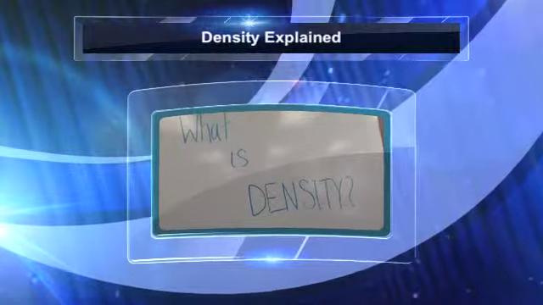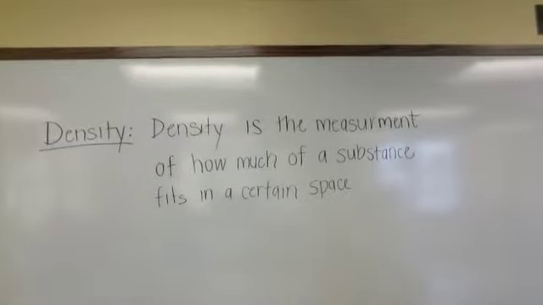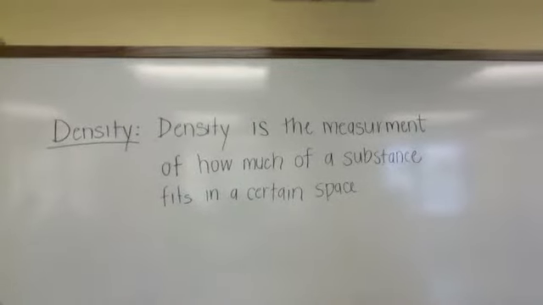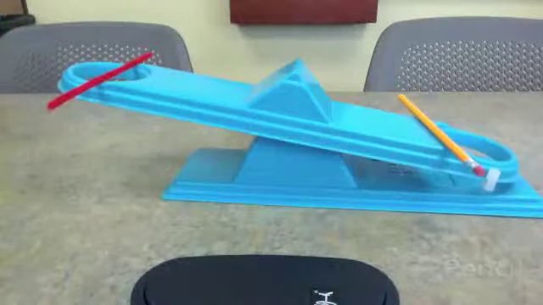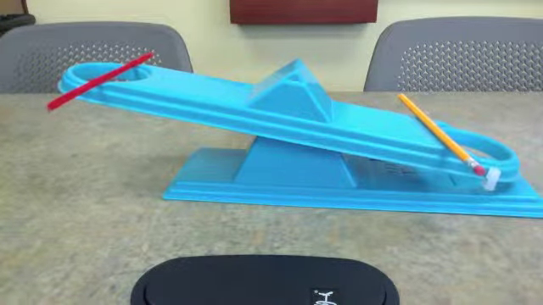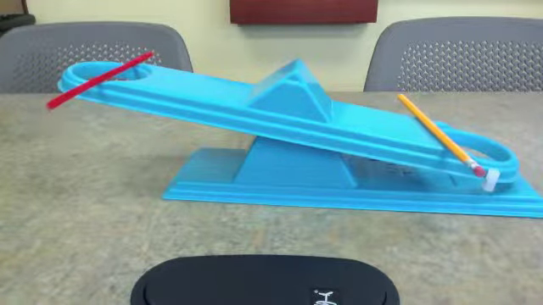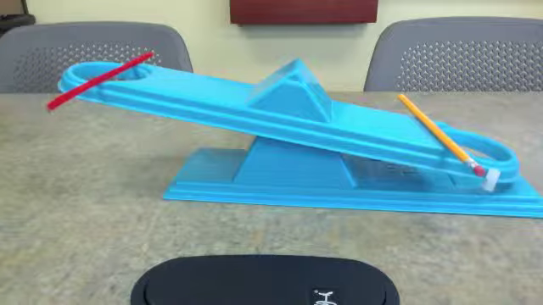What is density? Density is the measurement of how much of a substance fits in a certain space. Even though a pencil and pipe cleaner are the same size and shape, one is more dense than the other. The pencil is more dense because the particles it is made of are closer together than the pipe cleaner's particles.